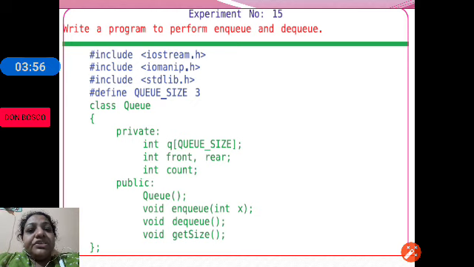In the public section, we have a constructor queue, then we have an NQ function, DQ function and getSize function.